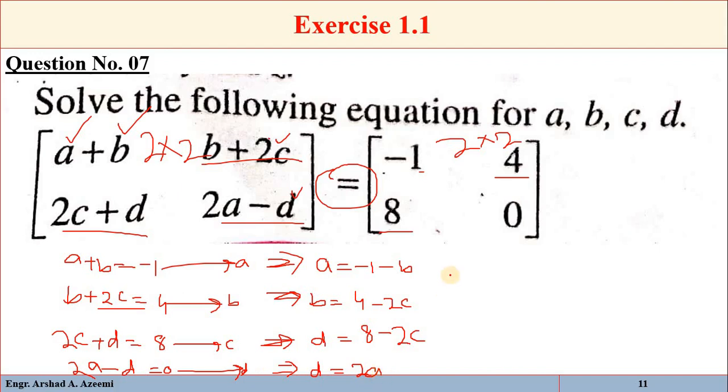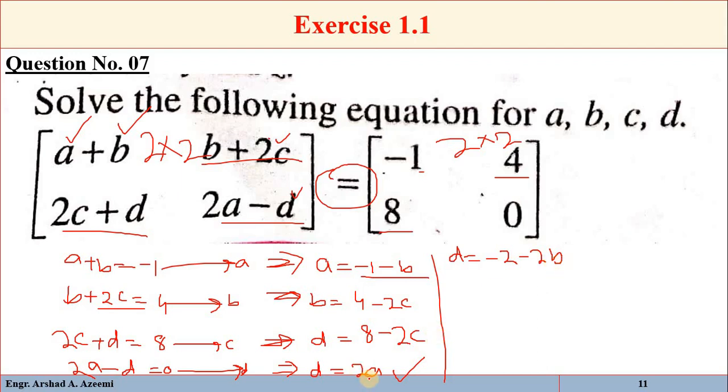Okay, now put the value of a in this equation. So d will be equal to minus 2 minus 2b.